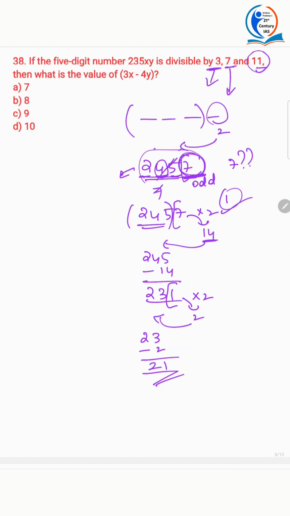Now the divisibility test for 11: even positions, that is 2 plus 5, minus odd positions, 4 plus 7. Mod of that is 4. Neither is it 0 nor is it a multiple of 11, so this particular number is not divisible by 11. So these are the divisibility rules.